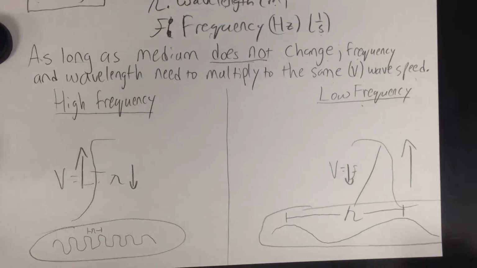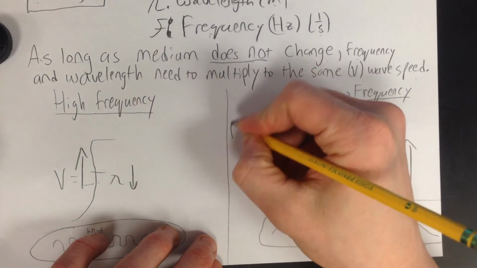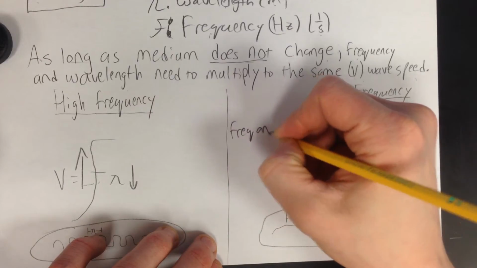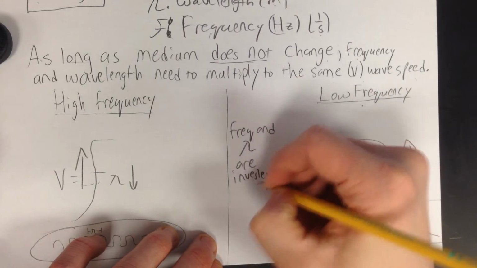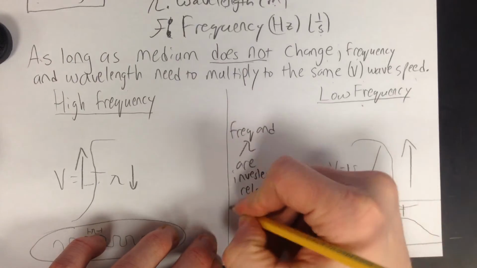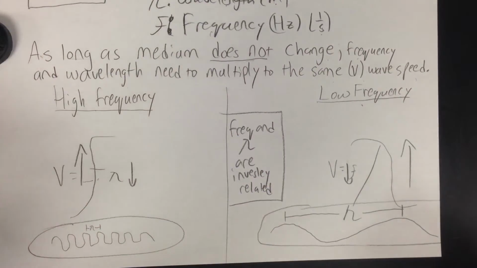So no matter what, the frequency and the wavelength need to multiply to make the same speed, as long as you stay in the same medium, which we will be. So frequency and wavelength are inversely related, and the reason is that they need to always multiply to make wave speed. So if one goes up, the other goes down, and vice versa.